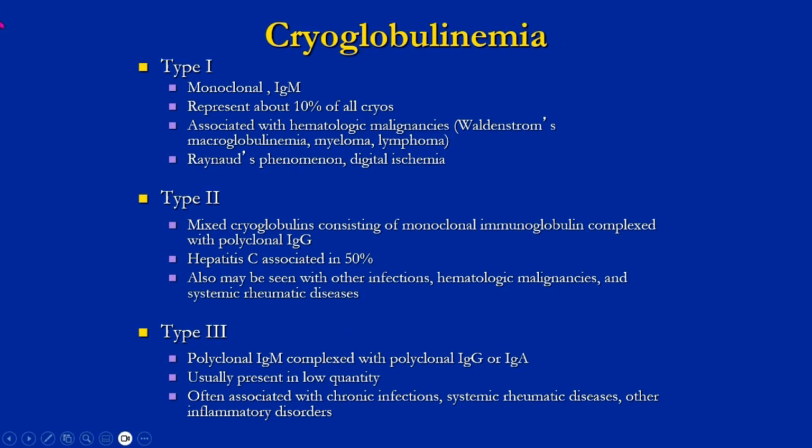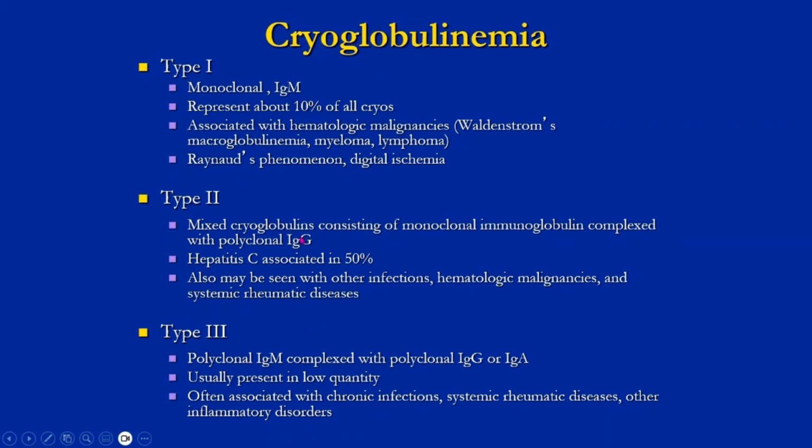So this is just another slide going through type 1, monoclonal IgM, about 10% of the cryoglobulins, associated with hematologic malignancy, and again tends to cause disease by occluding blood vessels.